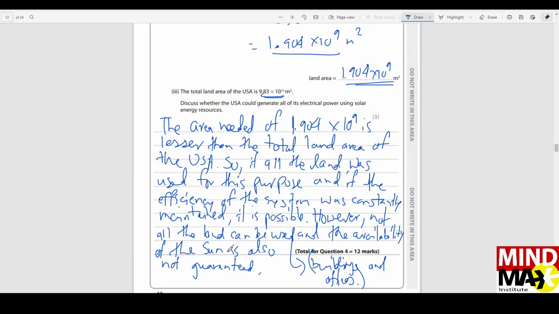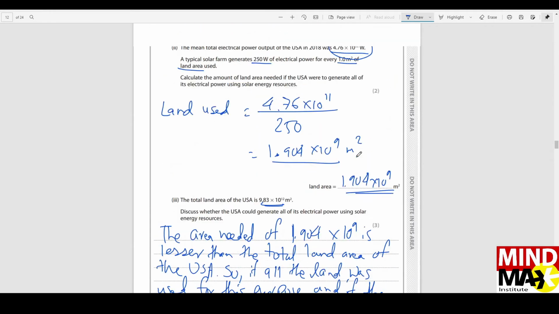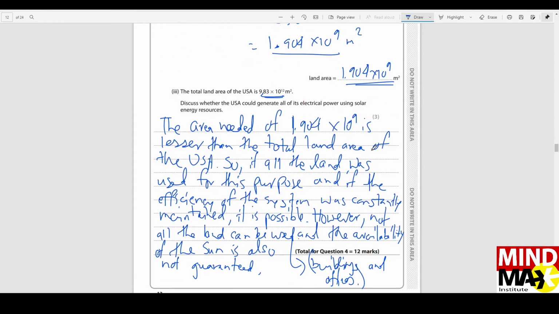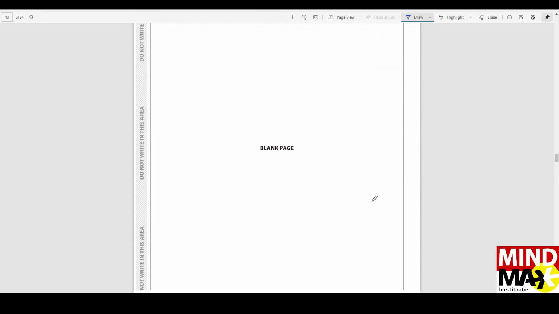And the availability of the sun is also not guaranteed. You cannot say the sun will always be available. It could be cloudy, it could be raining, whatever it is, we may not be able to get the sun at all times. And as a result, we will not be able to generate the entire energy requirement of the United States using just solar power, even though the land is available, but the sun is not.